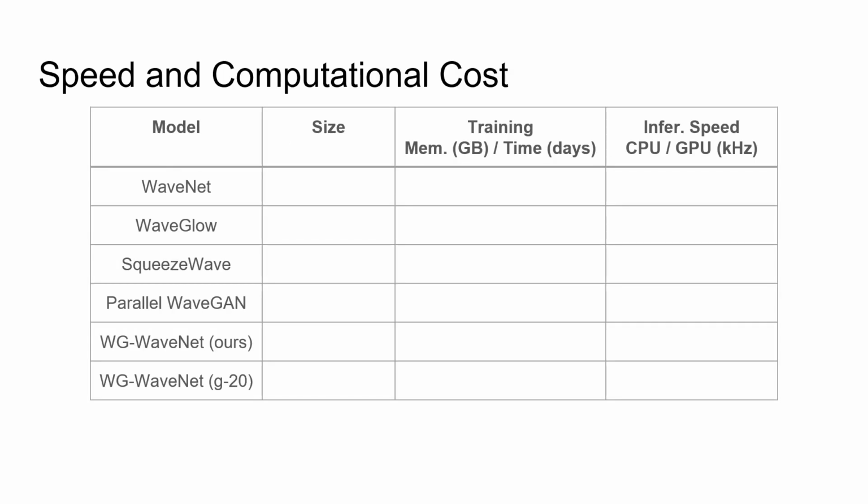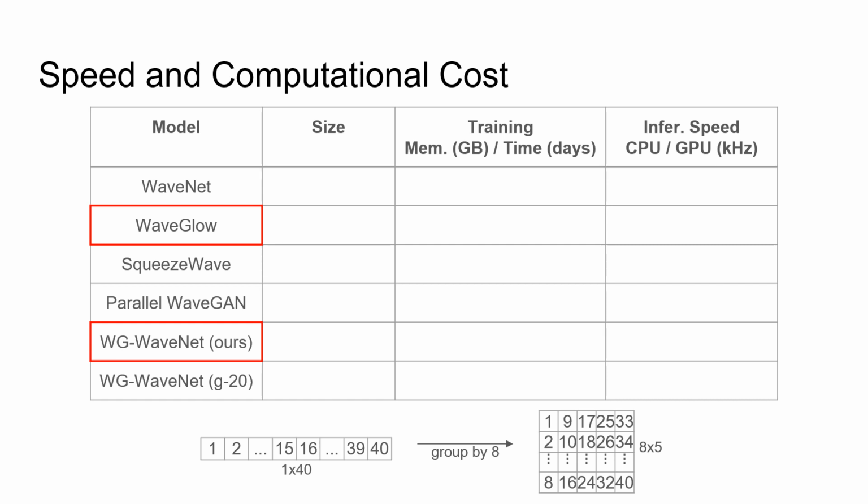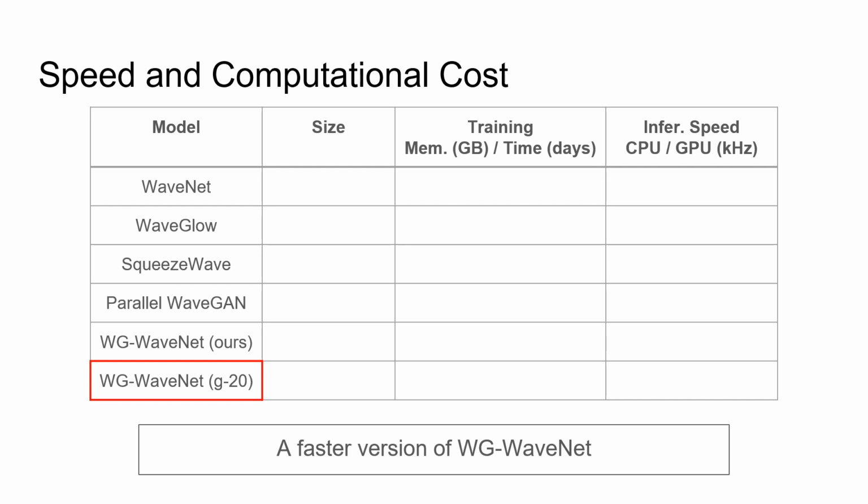We start with speed and computational cost. For WaveNet, WaveGlow, and SqueezeWave in this and the following experiments, we used pre-trained models from public implementations. Parallel WaveGAN was trained following the original paper. In WaveGlow and WG-WaveNet, the input is reshaped to groups of A samples. Inspired by SqueezeWave, the input of G20 is reshaped to groups of 20 samples. This makes G20 a faster version of WG-WaveNet.